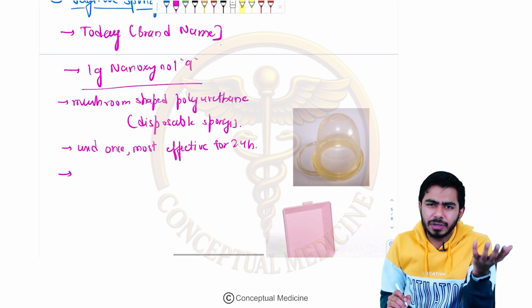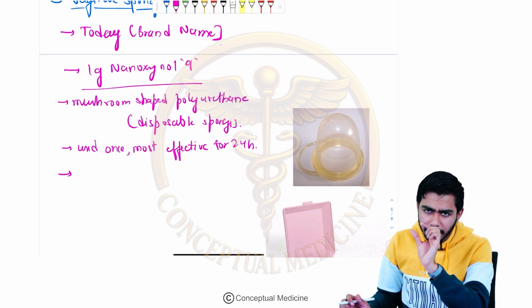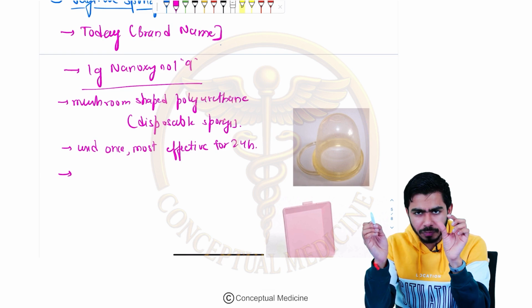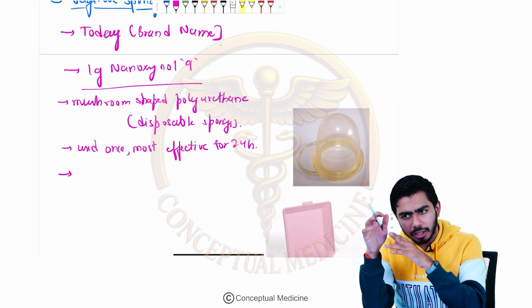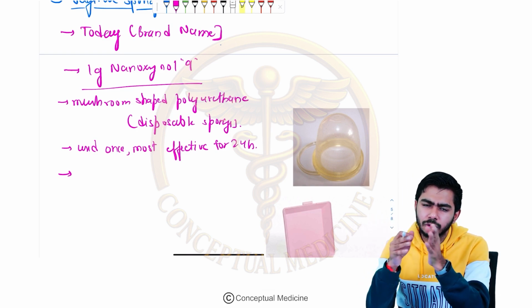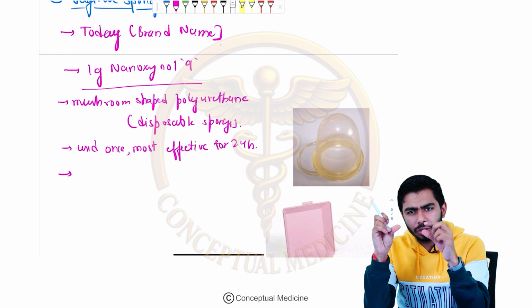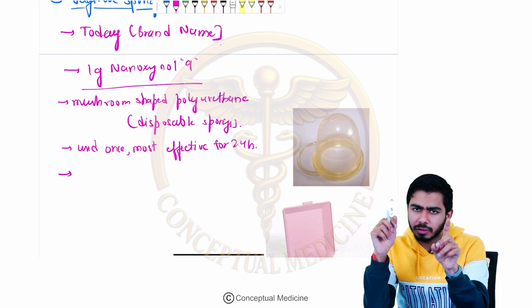So basically, what is happening with the Today sponge, this is basically a sponge. It will also have a strip, and I will be showing you the diagram as well. This will be inserted by the female up to the cervix. It has a mushroom shape, and polyurethane is there, so it is made up of 1 gram nonoxynol-9, that I told you.